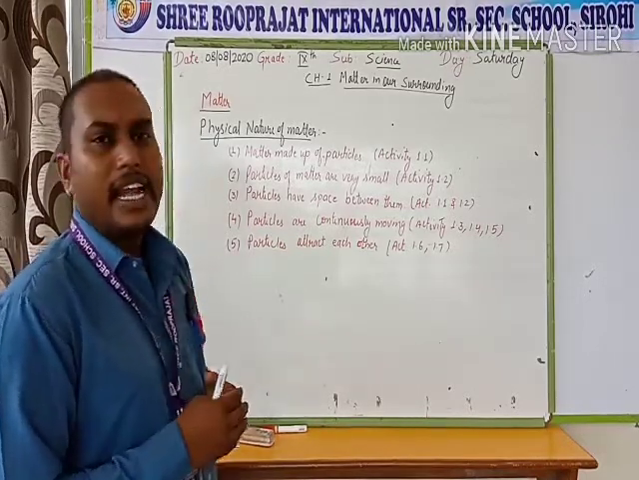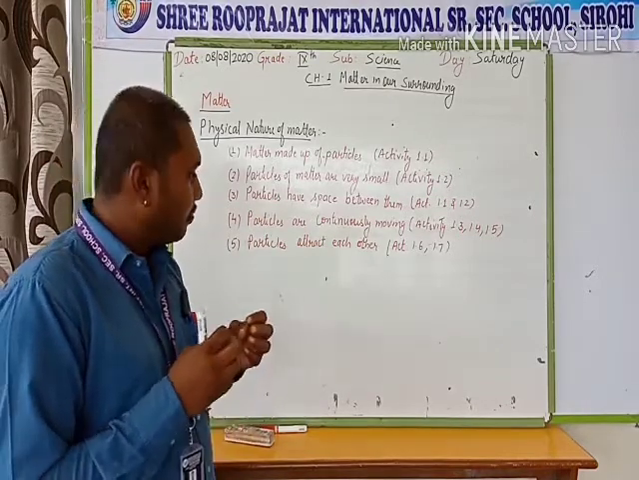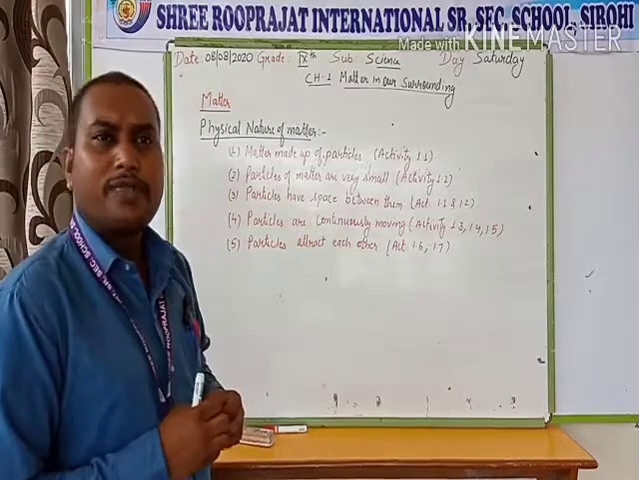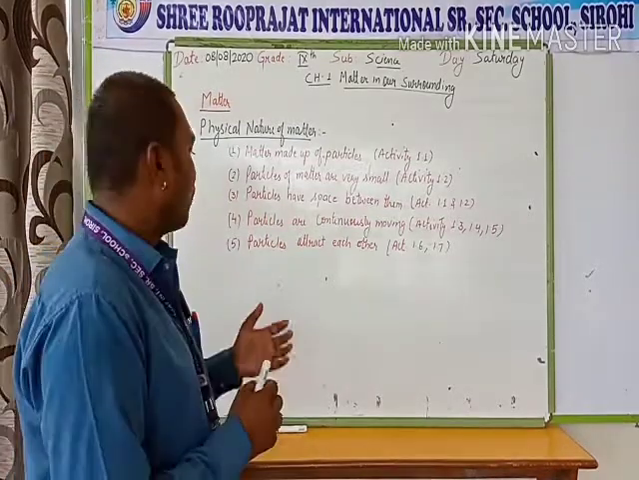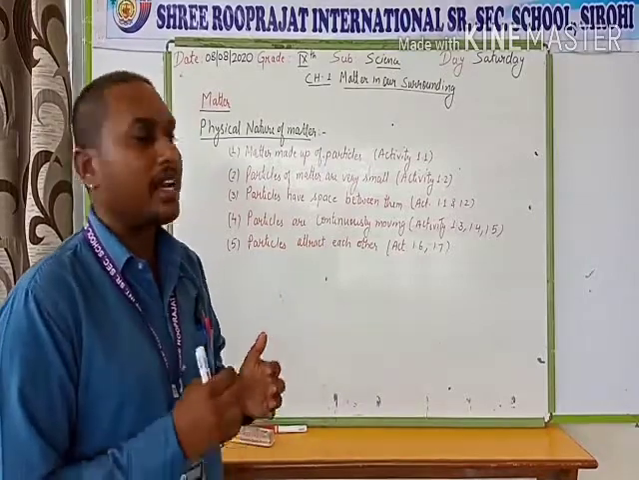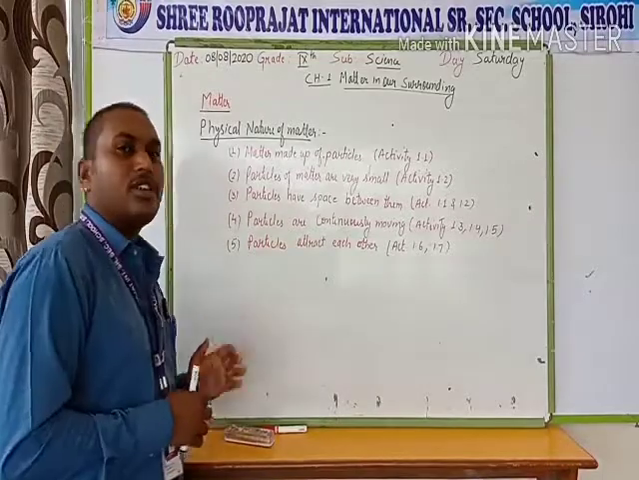We can say that the particles in an object or in matter are attracted to each other with a certain force, and that force is known as the force of attraction of the particles. So we can say that the particles of matter are attached to each other with a force of attraction. So these are the physical nature of matter.